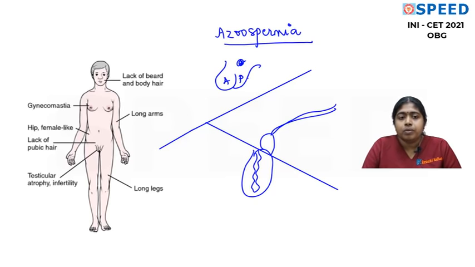Now this is a pre-testicular cause of azoospermia, where there are problems with the hypothalamus or the anterior pituitary. With a problem with the hypothalamus, we will talk of Kallmann syndrome.